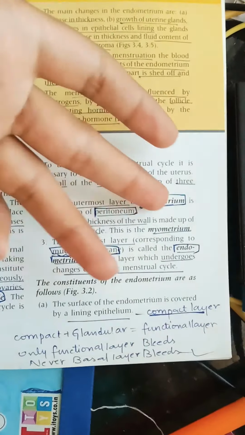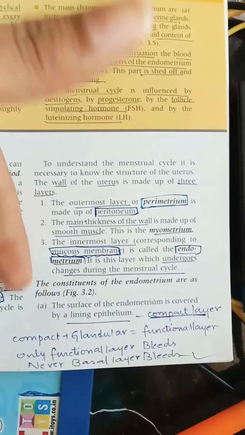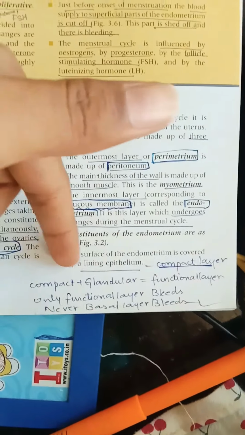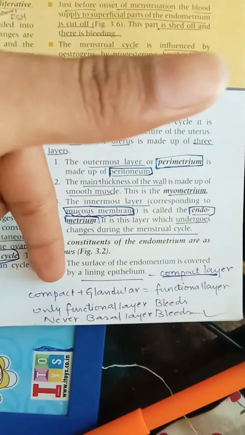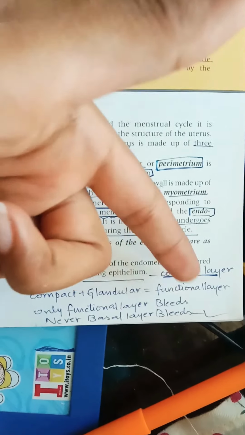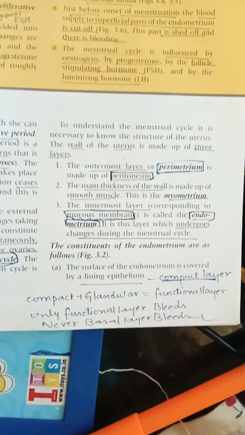So we know perimetrium is also made up of peritoneum, and myometrium is a smooth muscle layer, and endometrium is a mucous membrane. So lining epithelium of an uterus is mainly a compact layer. So compact layer along with glandular layer together form the functional layer of the endometrium, and only the functional layer bleeds, we know that, and never the basal layer. So these are some of the important points. We'll also check out some diagrams which are covered in our textbook.